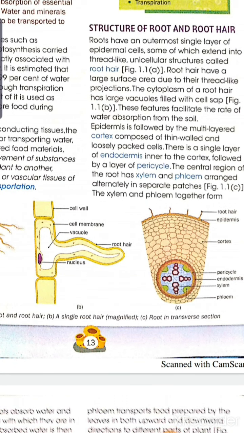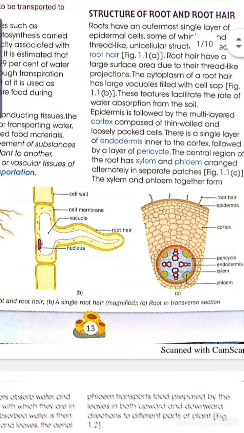This inner part, the xylem and phloem, together form the vascular bundle. What is a vascular bundle? The combination of xylem and phloem is known as the vascular bundle. The root hair cells absorb the water, and the xylem transports the water to different parts of the plant body, like the stem and the leaves.